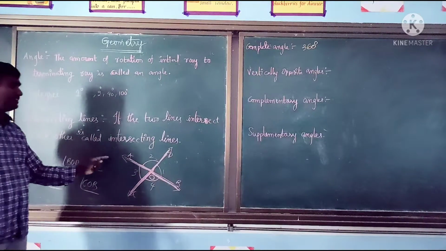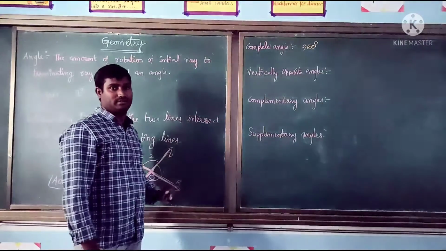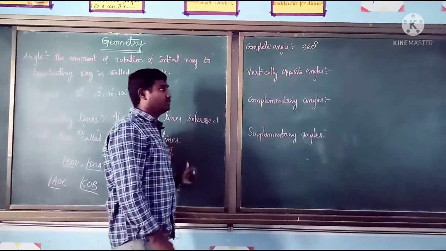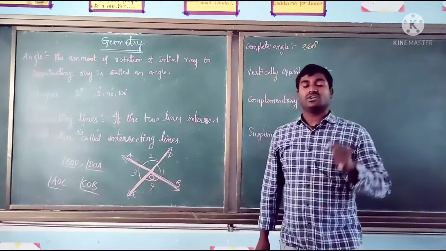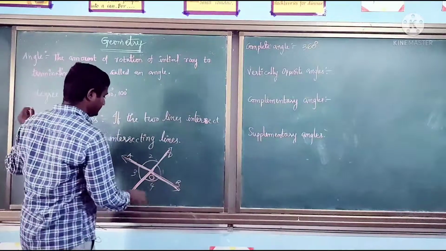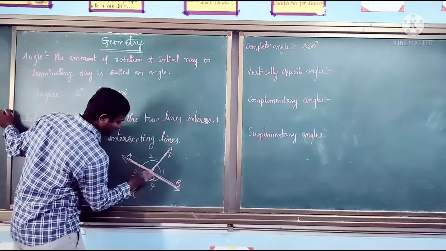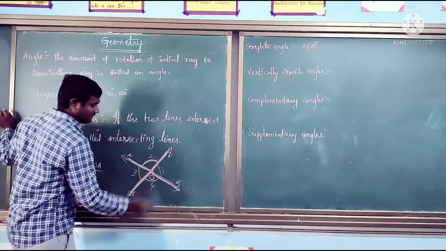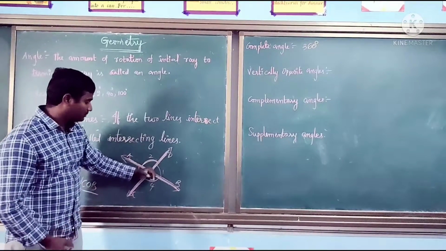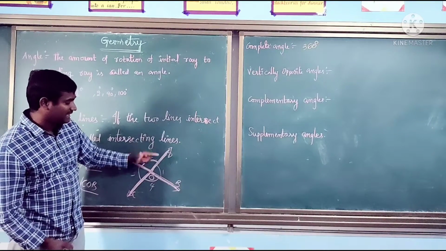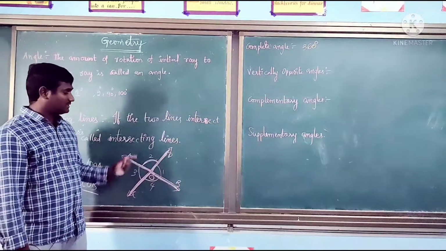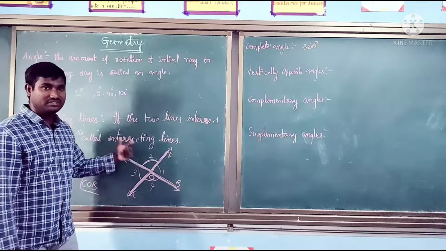Okay, so finally we need to conclude how many angles are formed here. Four angles. Out of these four angles, which two angles are vertically opposite angles? Let us see. I am considering angle AOD as one angle. If you break at this point and fold it exactly opposite, if I flip this angle AOD exactly to the back side, on which angle will it fall?